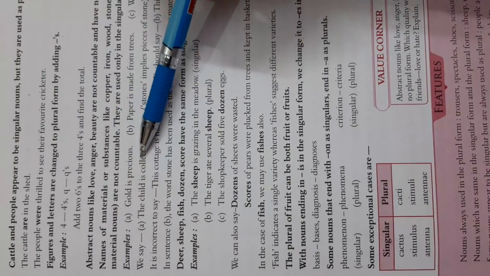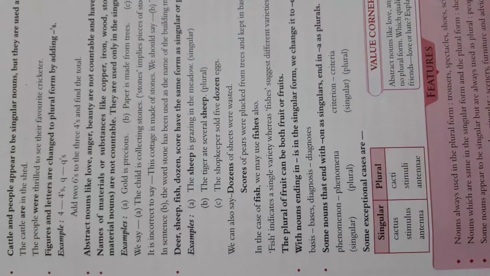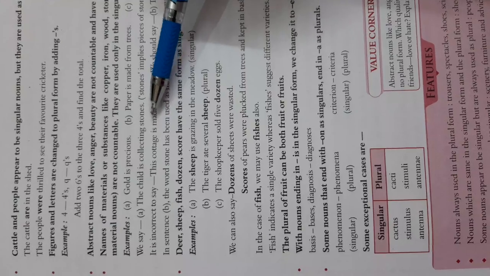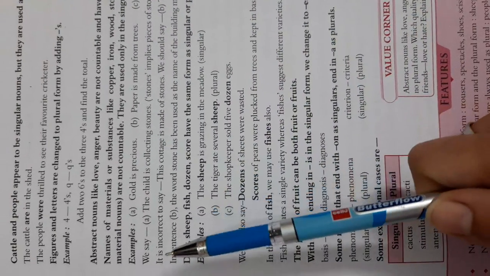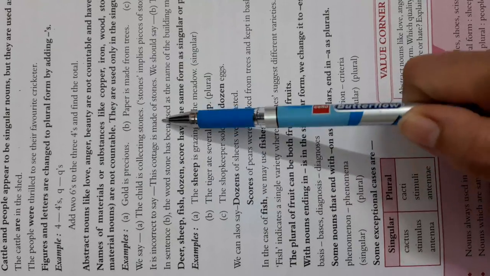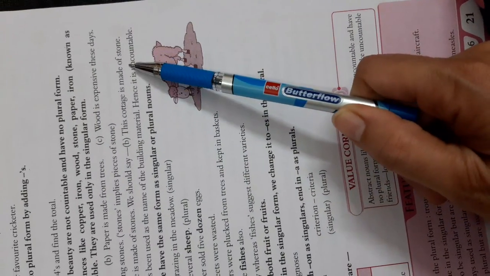Gold is precious. Paper is made from trees. Wood is expensive these days. We say the child is collecting stones. Stones implies pieces of stones. It is incorrect to say this cottage is made of stones. We should say this cottage is made of stone. Is this clear?